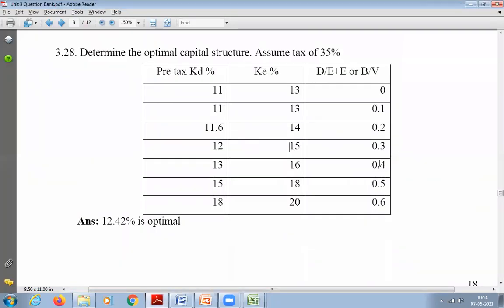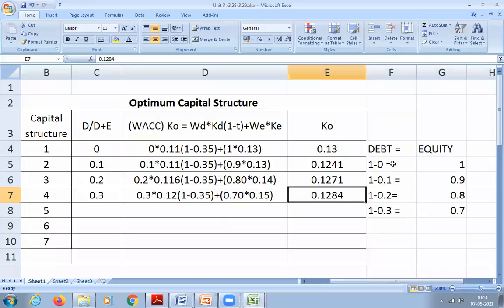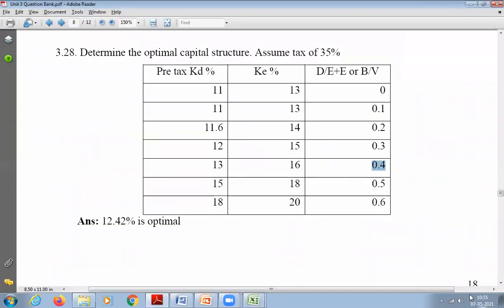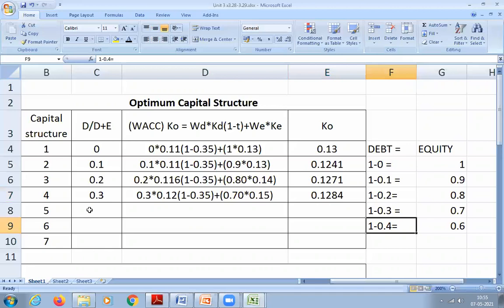Next one is 0.4. Now tell me how much will be for equity. 0.6. Yeah, 0.6. So 1 minus 0.4. So how much will be debt equity? 0.6. And any change in cost of capital? Yes. Debt is increased again now. It is 13%. And the cost of equity also increased by 1%. That is 16. So 13 and 16. So keep it in mind.